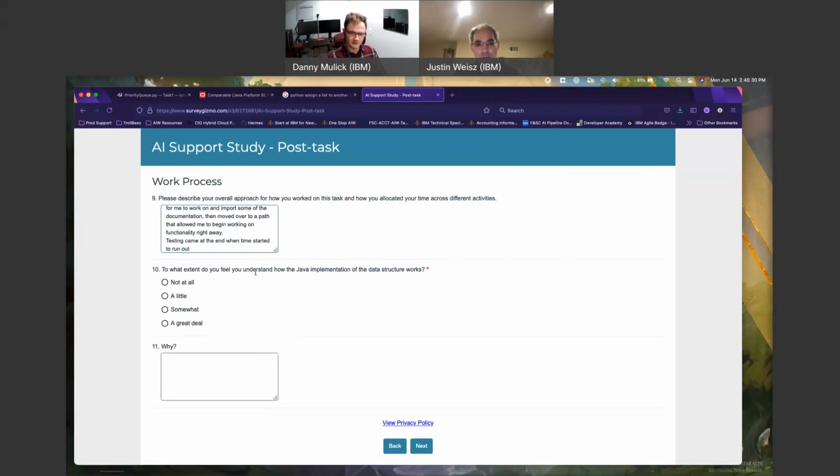To what extent do you feel you understand how the implementation of the data structure works? I would say somewhat. Why? Reading the code, but not executing it, gave me an idea of what it was meant to do and how it should function.